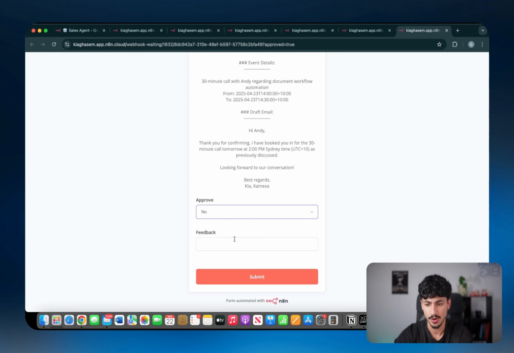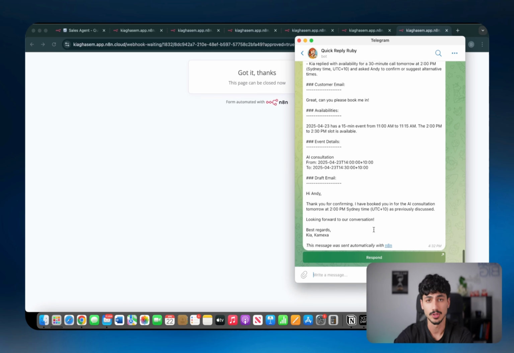So I'm just going to tell her that I want to change that to a better name. I'm going to say no. I'm going to say change the name to AI consultation, and I'm going to send that through. And then literally within a couple of seconds, she's going to get back to me with an iteration, and this time the name is AI consultation.